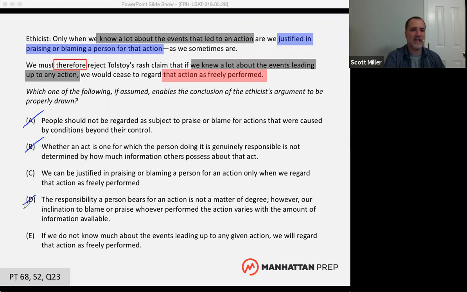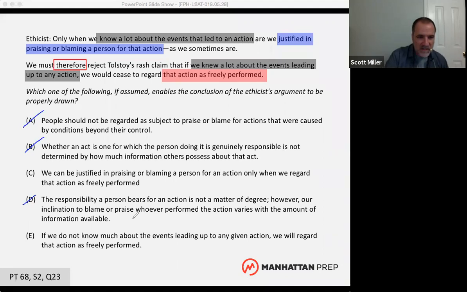Oh, E does. E talks about an action being freely performed. So only C and E are the answer choices that talk about actions being freely performed. And out of the two, C is the only one that links an action being freely performed with being justified for praising or blaming a person.